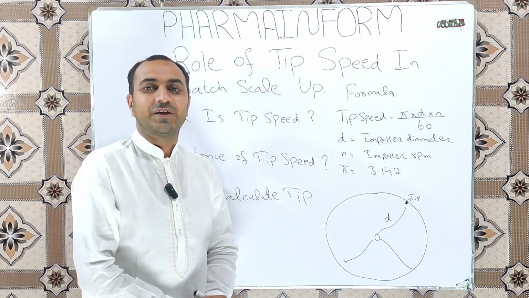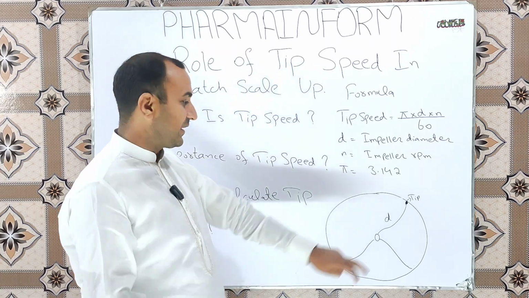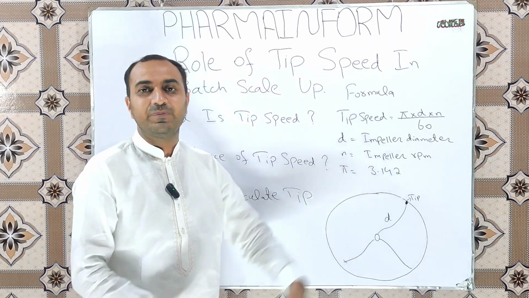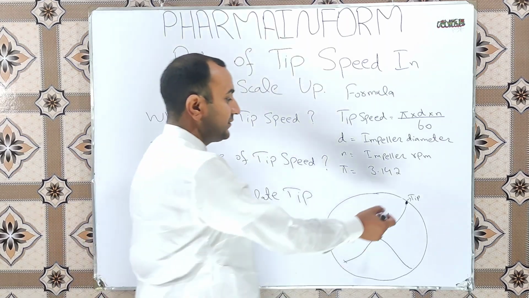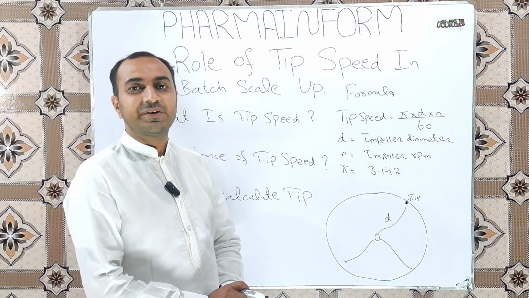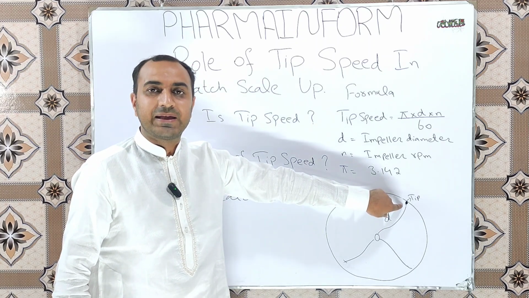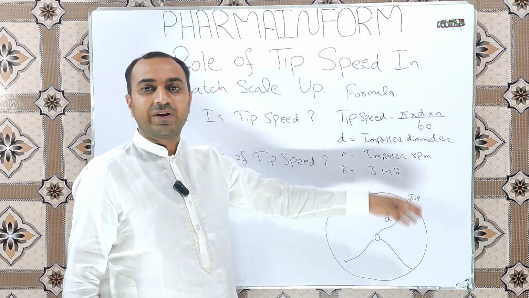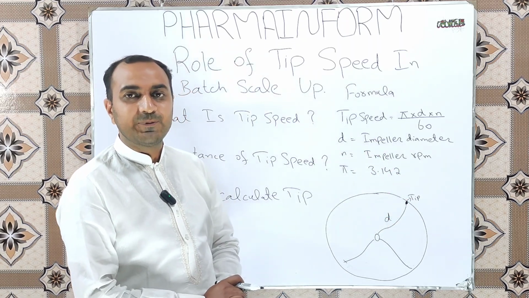To understand the concept of tip speed, let's take the help of a rough diagram. Here we have the mixing bowl of a rapid mixing granulator and we have three impeller blades. Here is the tip of one impeller blade. The distance covered by the tip of a specific impeller blade at a defined RPM in a defined time is known as tip speed.